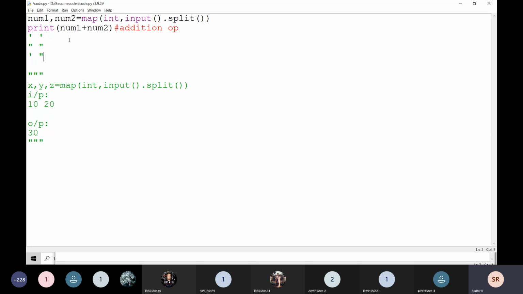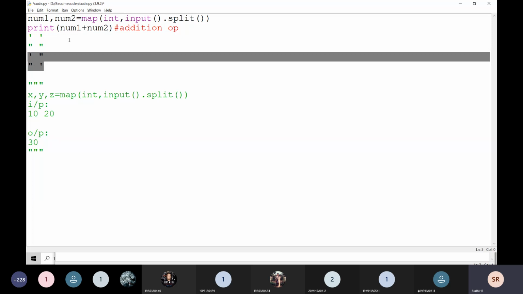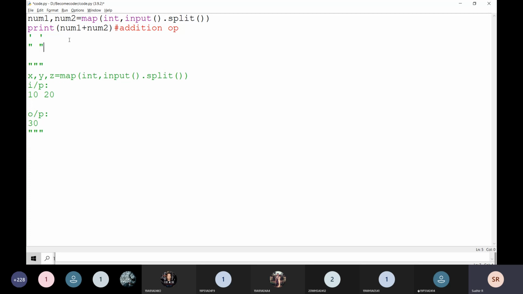Don't do it like this. In the same way here also, these two are going to be invalid. If you open with a single quote, you have to close with a single quote. If you open with double quotes, you have to close with double quotes. Everything is the same. But in the remaining programming languages, single quotes are for characters and double quotes are for strings. Here it is not like that. You can use either of them.